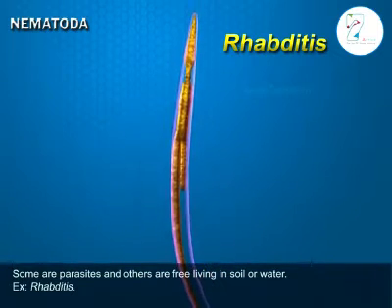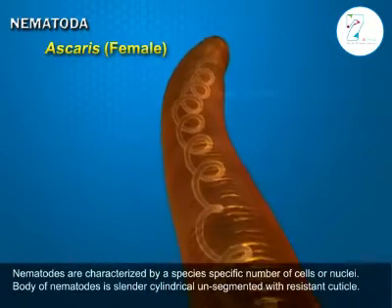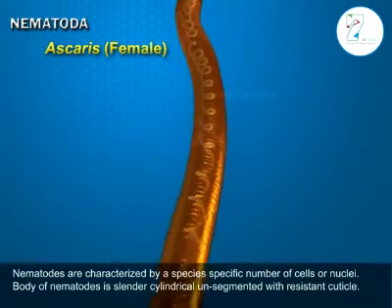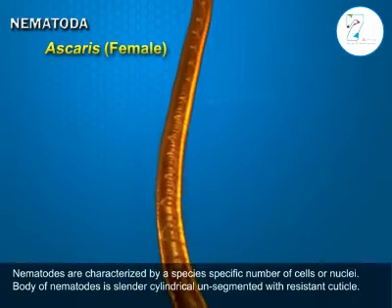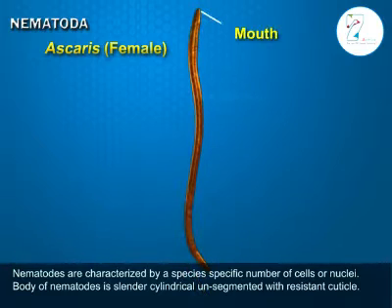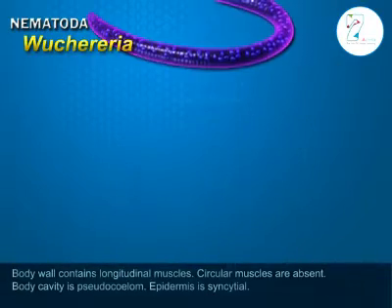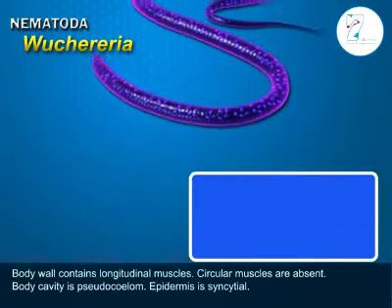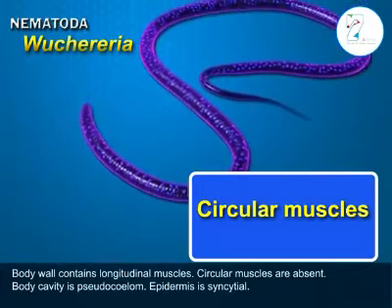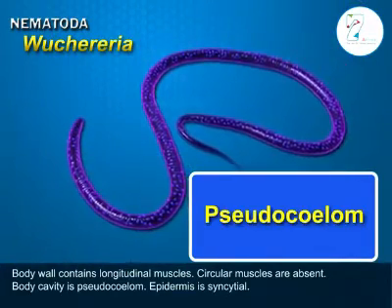Example, rhabditids. Body is long, cylindrical, without segmentation. Nematodes are characterized by a species-specific number of cells or nuclei. The body of nematodes is slender, cylindrical, unsegmented, with a resistant cuticle. Body wall contains longitudinal muscles. Circular muscles are absent. Body cavity is pseudocoelom.